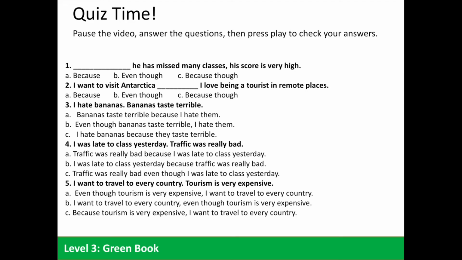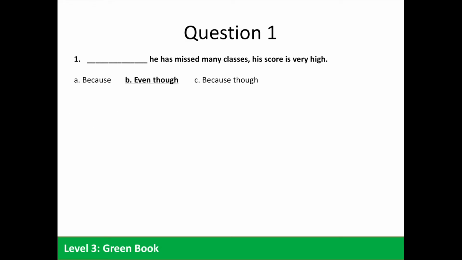Let's take a practice quiz. Pause the video, answer all the questions. Once you've finished, hit the play button and we'll discuss your answers. Question 1. Blank, he has missed many classes. His score is very high. Again, missing many classes doesn't seem to fit with a high score. Something's not right. So we know we can use even though to talk about something illogical.